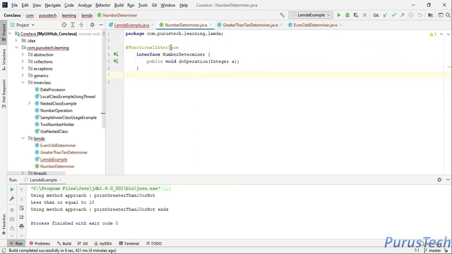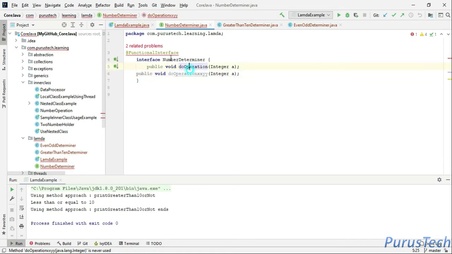This is called a functional interface. If an interface has only and only one abstract method, then it is said to be a functional interface. So let's say we add one more method here, do operation xxyy.